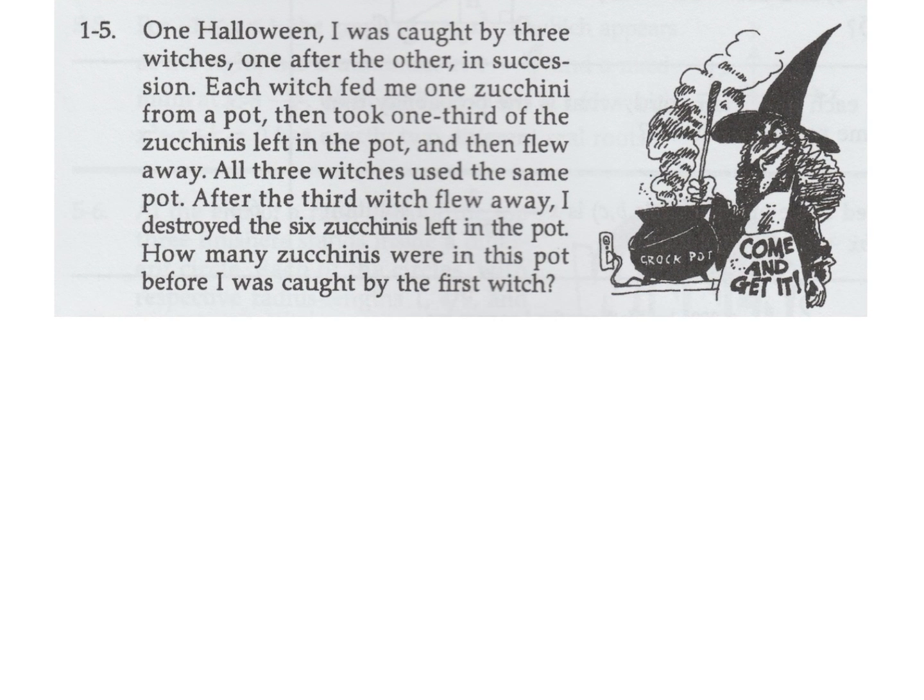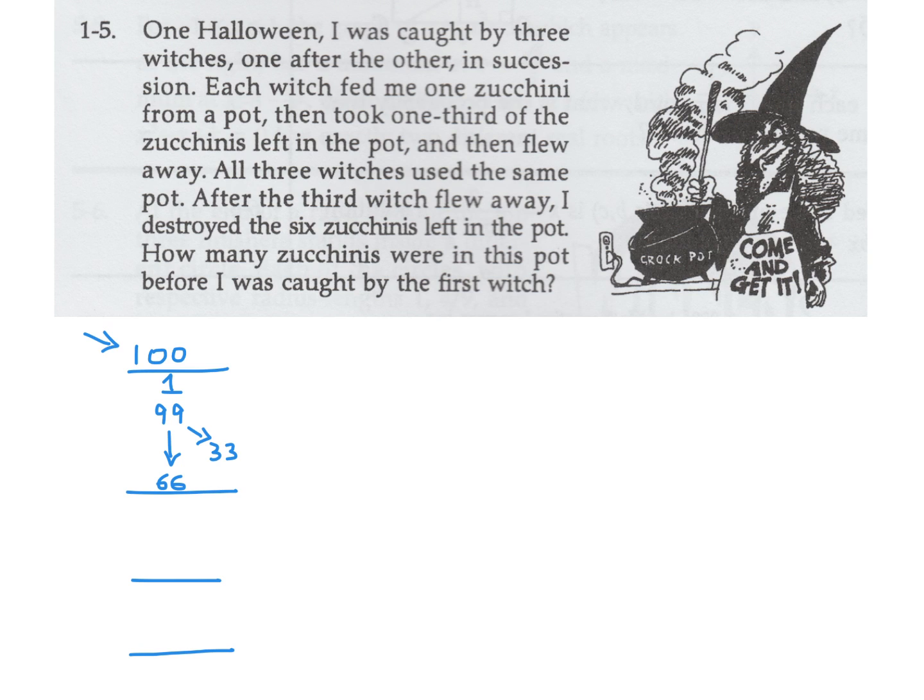First, before I get into letters, let me just use some numbers just to explain. And you can use any numbers you want. Let's say initially the pot had 100 zucchinis. The 1st witch feeds me 1. So now I'm down to 99. Then the witch takes 1/3 for herself. So 1/3 of 99 would be 33. So she would take 33. And then remaining in the pot would therefore be 66. So I'm just showing you that as an illustration with numbers. And then that kind of continues from there. And we have 3 witches. So you'd have the 1st witch, the 2nd witch, and then the 3rd witch.